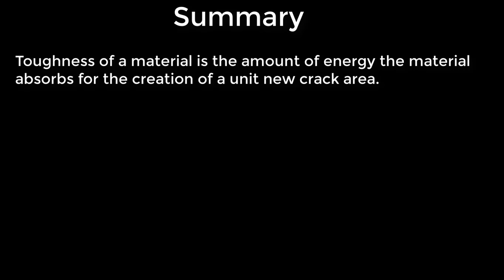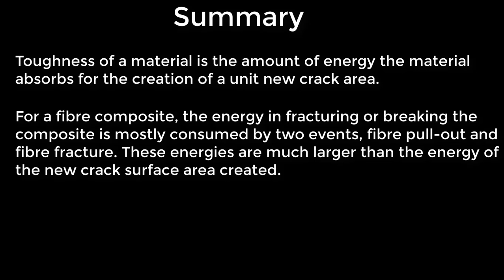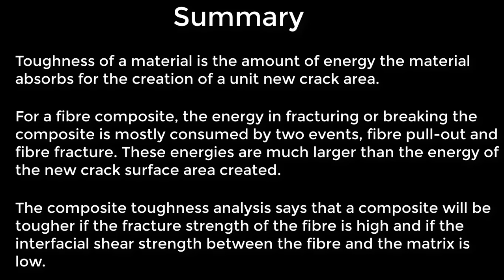Now I would like to summarize briefly. Toughness of a material is the amount of energy the material absorbs for the creation of a unit new crack area. For a fiber composite, the energy in fracturing or breaking the composite is mostly consumed by two events: fiber pull-out and fiber fracture. These energies are much larger than the energy of the new crack surface area created. The composite toughness analysis says that a composite will be tougher if the fracture strength of the fiber is high and if the interfacial shear strength between the fiber and the matrix is low.